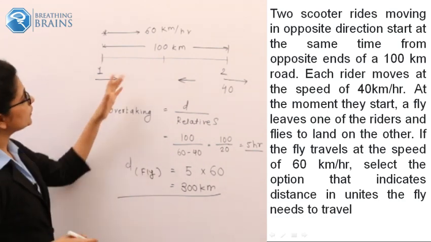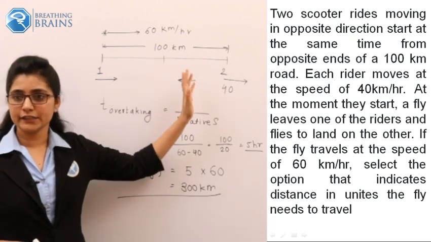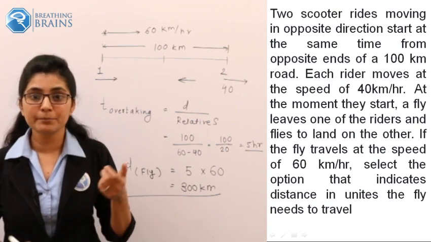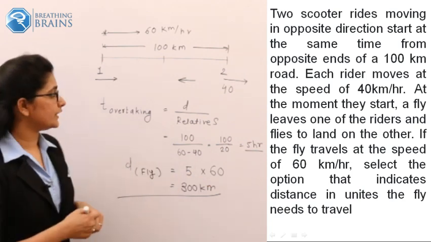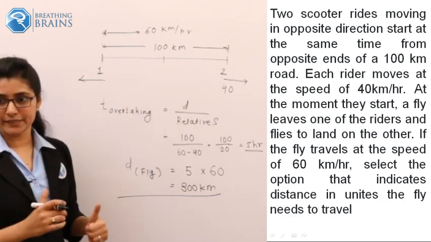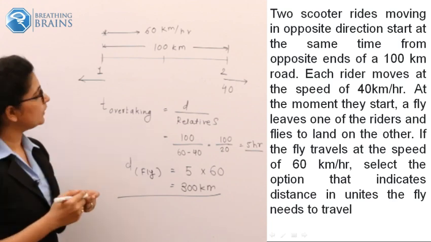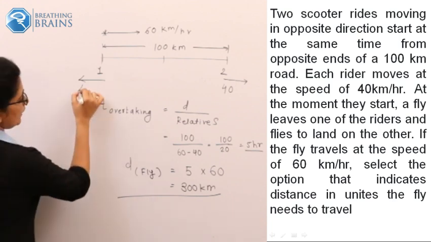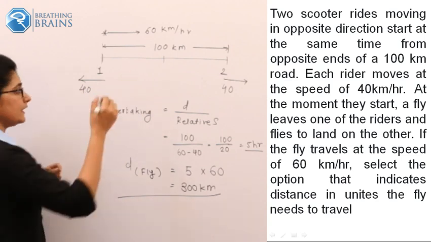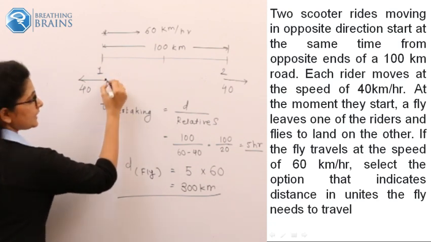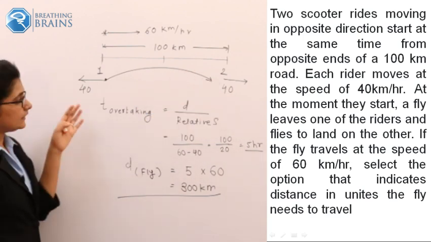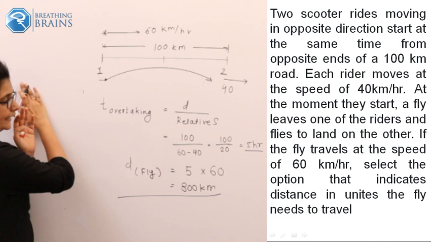So the entire distance given to us is 100 kilometers. Two bikers were there traveling at the speed of 40 kilometers per hour, but they are traveling in opposite directions. The opposite direction was very important in this question, that we take this opposite direction. Now one fly leaves one biker and tries to sit on the other one, and the role of the first biker gets eliminated.